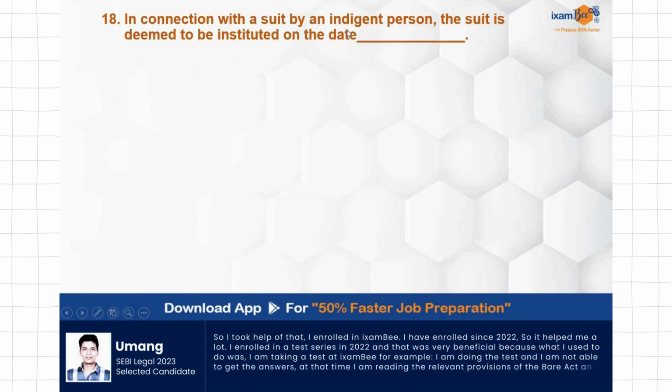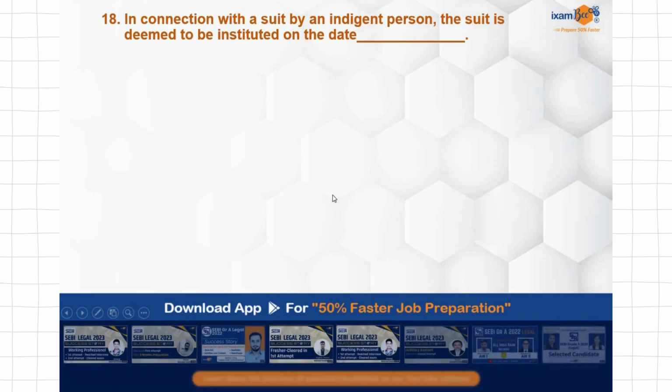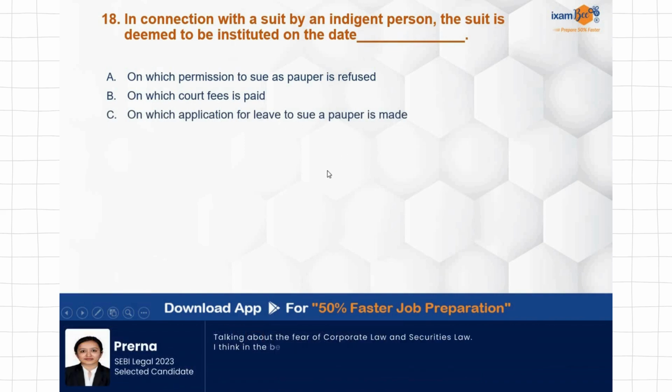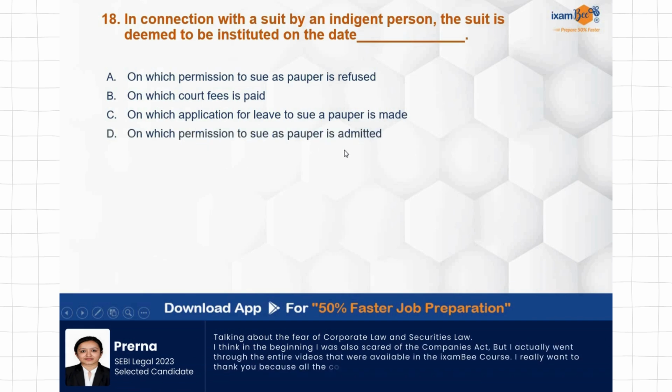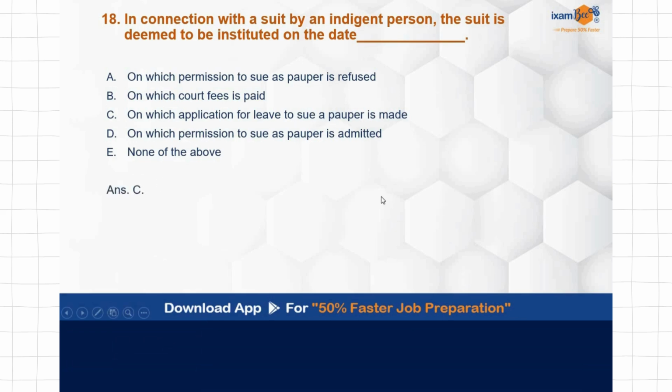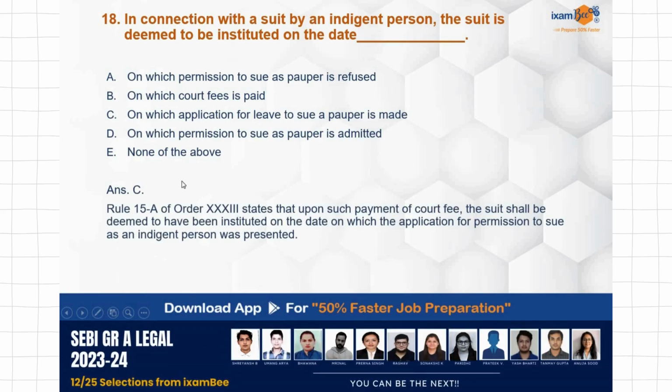In connection with a suit by an indigent person, the suit is deemed to be instituted on the date on which permission to sue as pauper is refused, on which court fees is paid, on which application for leave to sue as a pauper is made, on which permission to sue as a pauper is admitted, none of the above. So in connection with the suit by an indigent person, suit is deemed to be instituted on the date on which application for leave to sue as a pauper is made. This is covered under Rule 15A of Order 33.